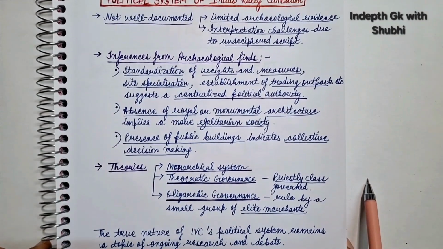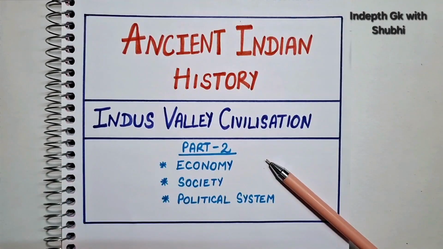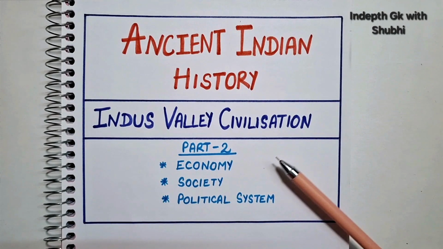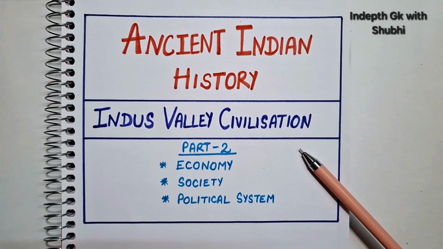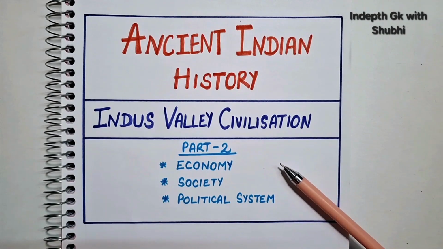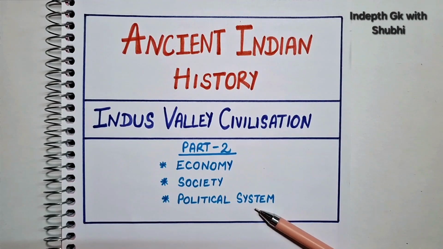And with this, we completed the political system as well of the Indus Valley civilization. So with this, we come to the end of today's lecture. आज के लेक्चर में हमने डिस्कस की इकोनॉमी ऑफ द सिविलाइजेशन in which we discussed about its agriculture, domestication of animals, industry and crafts production and trade. इसके बाद हमने डिस्कस किया सोसाइटी एंड पॉलिटिकल सिस्टम ऑफ द सिविलाइजेशन.